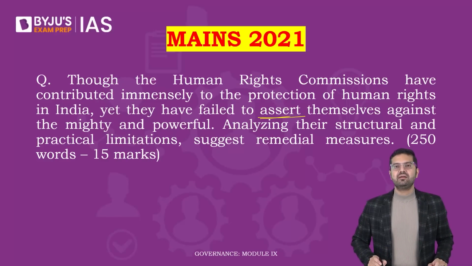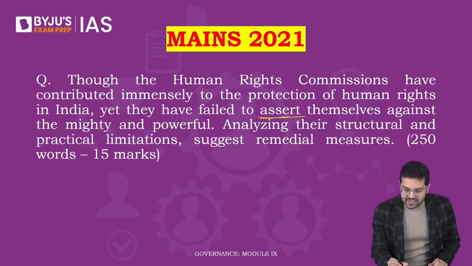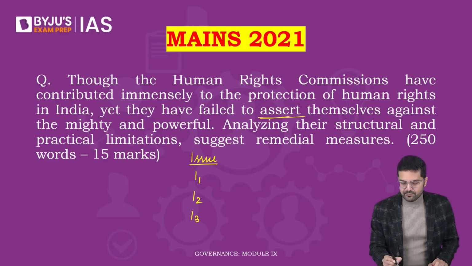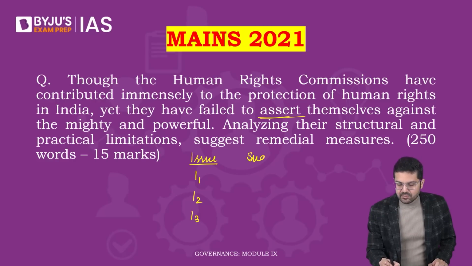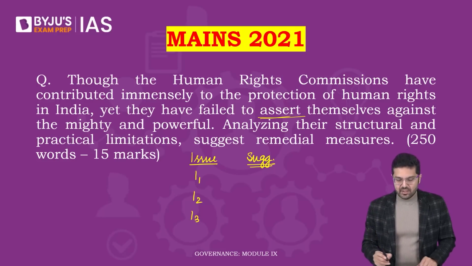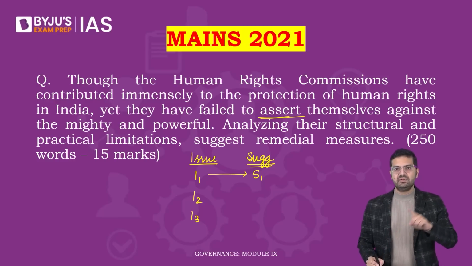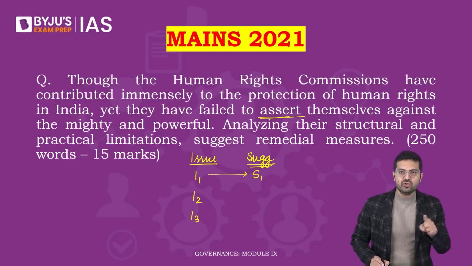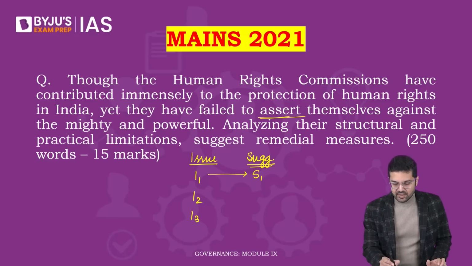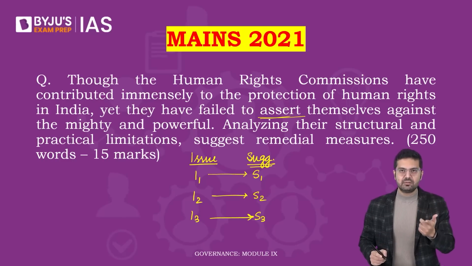One point I'd like to make here is, when you write any kind of issue, so let's say issue 1, issue 2, issue 3, it would be better that when you are writing suggestions in the next paragraph, corresponding to issue 1, your first suggestion should be the solution for problem number 1. Same should go for issue number 2.